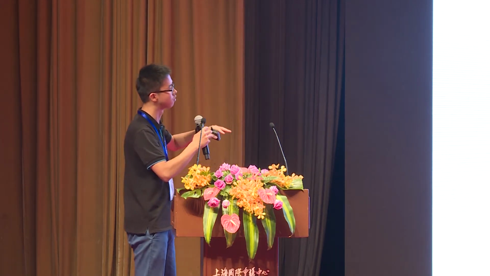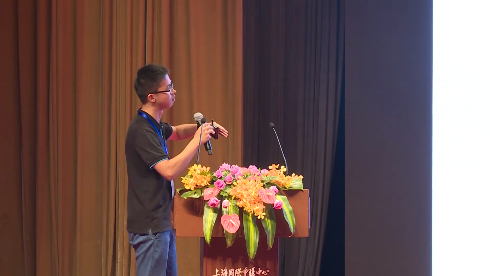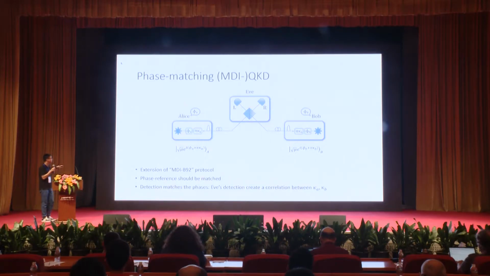If the phases of Alice and Bob do not match, and there is a phase drift, there will be a large phase error, a large bit error. And our protocol is a natural extension of the MDI B92 protocol, and in the physical implementation, it's similar to a one-basis twin field QKD protocol.